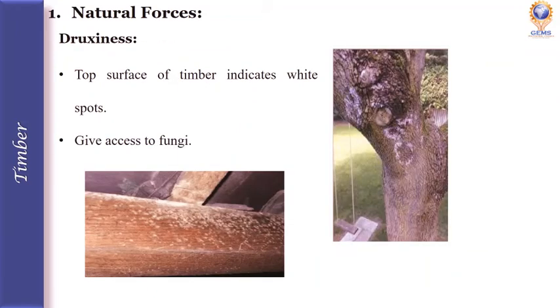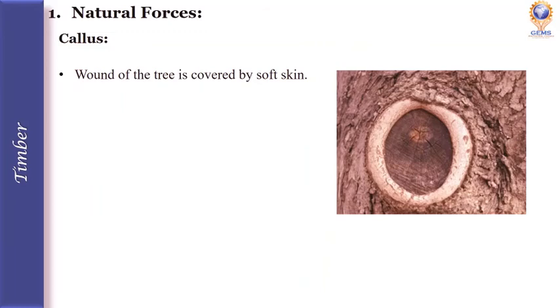Drussiness. Drussiness is a defect of timber in which the top surface of the timber shows white spots on it. These spots will give access to the fungi. Next is callus. The wound of the tree is covered by a soft skin, which is called a callus. It is also one type of defect.